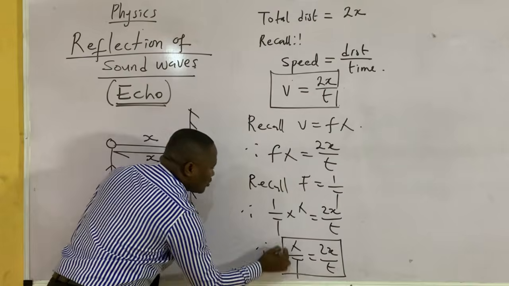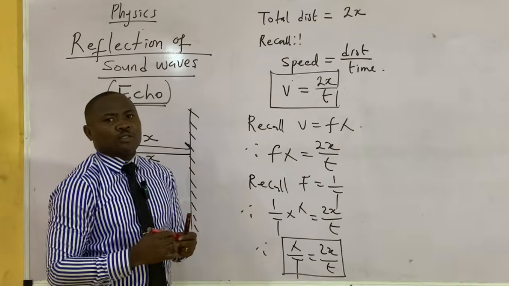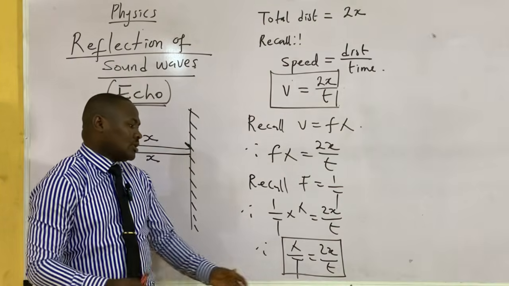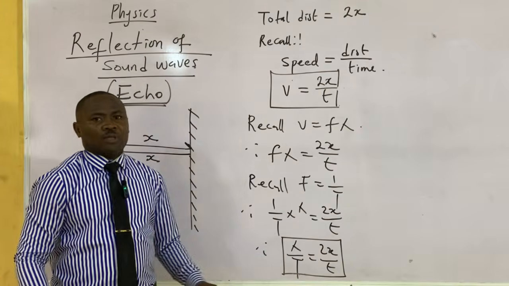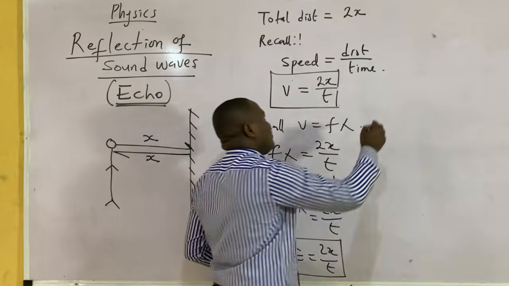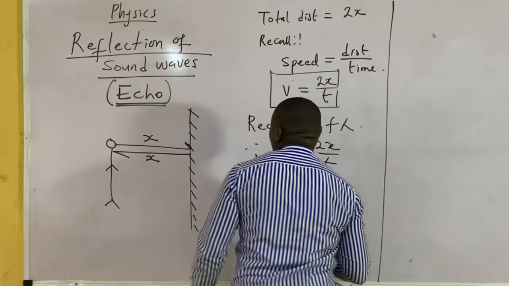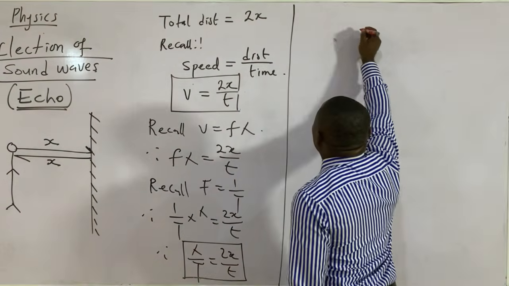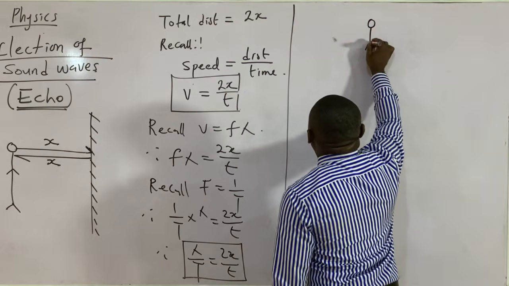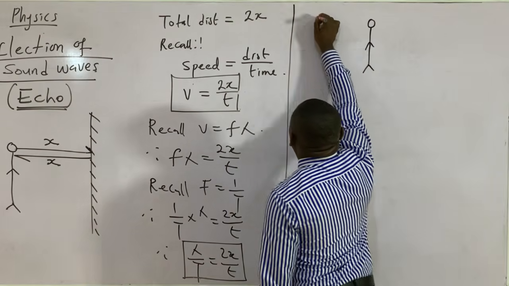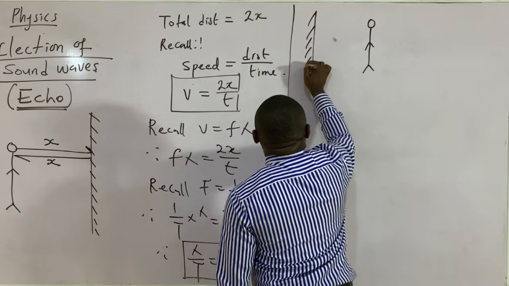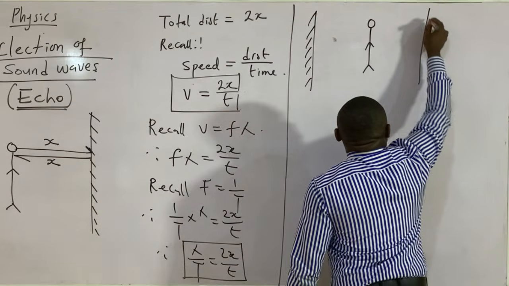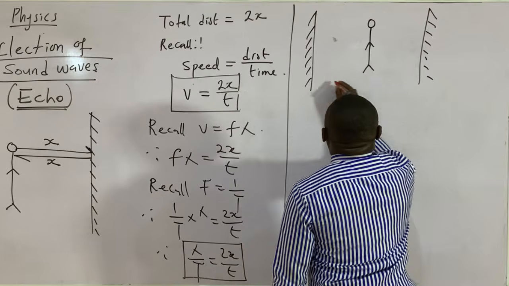This was a UTME question where we were asked to find a relationship between these parameters as regards echo.